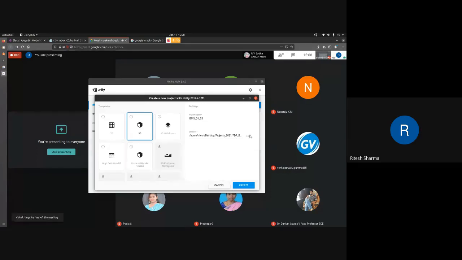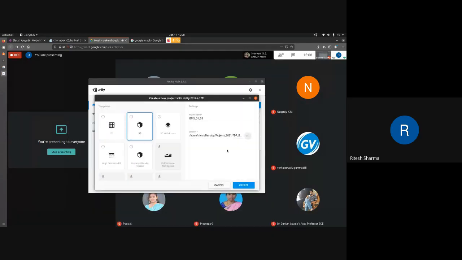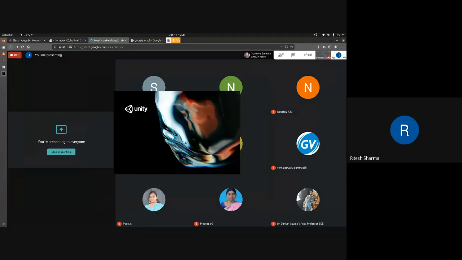Name it something like, for example, I have named it FDP BMSC Jam 21. You can name it anything in similar lines, so that you can keep a record. Otherwise, store it anywhere. And once location is sorted, project name has been given, and you have selected 3D, then you click on create.